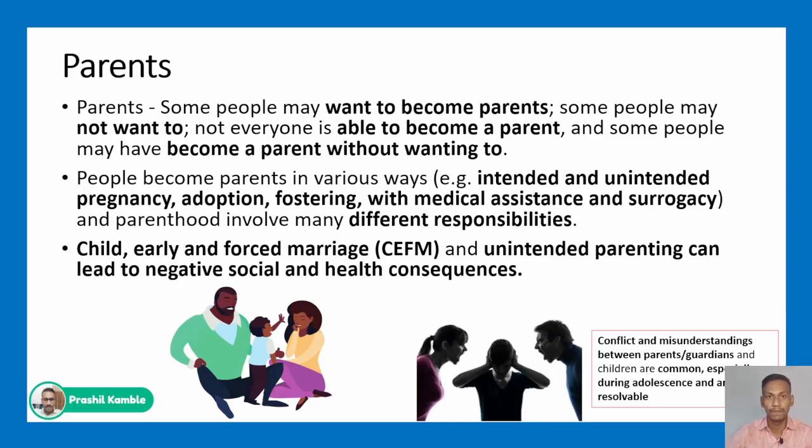unintended pregnancy, and adoption. Through adoption, if people are infertile and cannot achieve conception, they can have kids. Adoption is one of the best ways to have kids and get the feeling of being a parent. Then fostering kids, which I have already told you about. Then medical assistance and surrogacy is another way that can help with infertility. And parenthood involves many responsibilities: economic, financial, emotional, physical, everything is involved in parenthood.